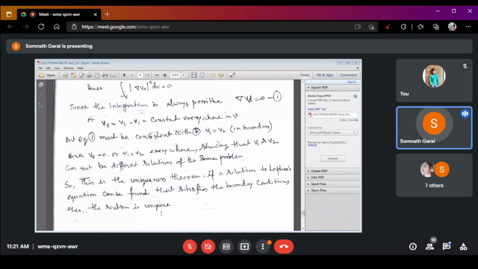So already 70% of your syllabus is covered, 30% is left. Only two chapters are left. One is electromagnetism and another is Maxwell. Maxwell equation, 10 to 20% is already covered, but the remaining will be discussed later.